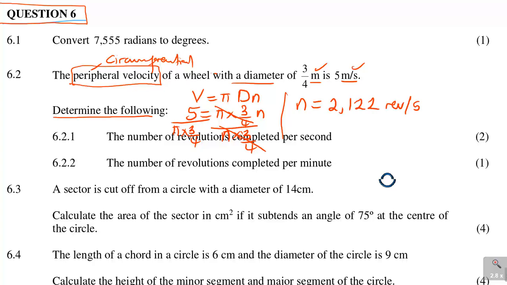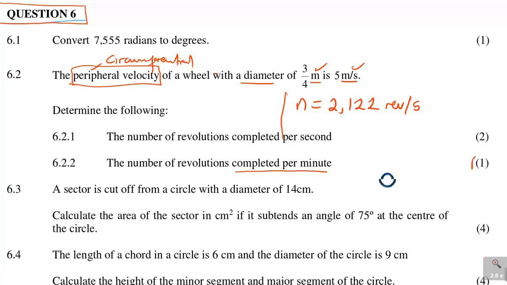Now the next question says, let's leave the answer because sometimes it continues. It says here, we need the number of revolutions completed per minute. You see, it's now 1 mark. So this was revolutions per second. Now you can use proportion. 2,122 was 1 second. Now what about 60 seconds?